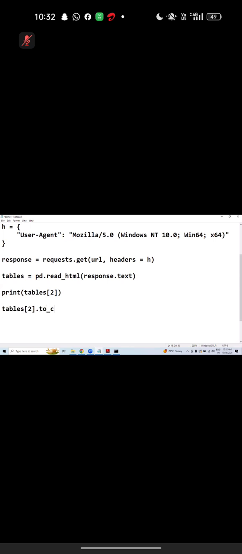There is one method. The method name is to_csv. What is the method name? to_csv, output.csv. This is an upcoming topic again. Now do you know what you need to do? Go to coding. Open the command prompt. Now you can run this one in your current directory. Output file will be created.